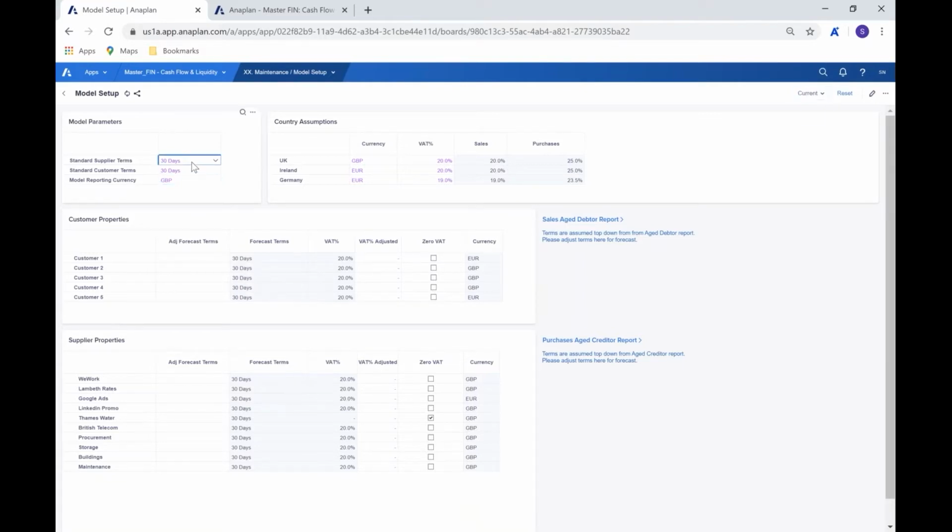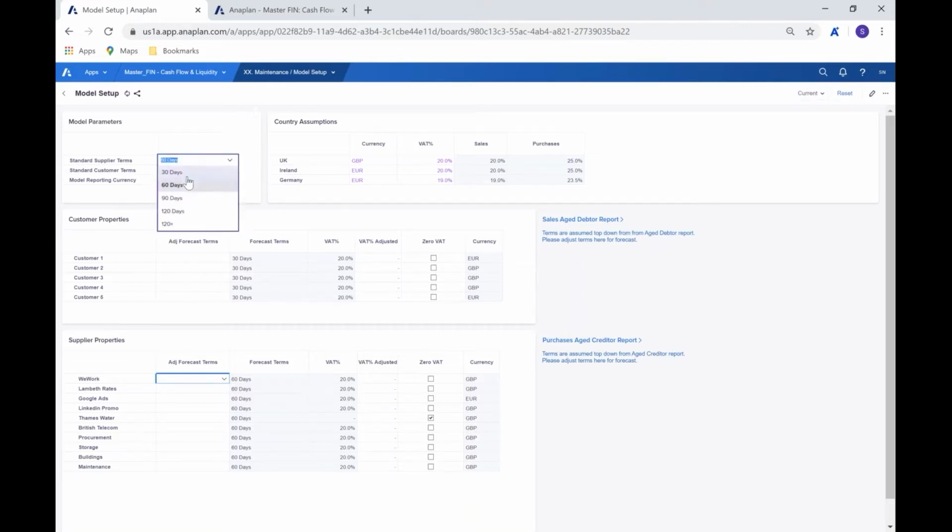So for example, here where we're seeing the standard supplier terms of 30 days, if we were to click through and set that to 60 days, you'll see that down here in terms of supplier properties, each of the suppliers have got forecast terms of 60 days. We would then have the option to change the specific forecast terms for any one supplier, and we can do so in here. So that we can say, actually, this specific supplier has 30 days instead of the 60 days that we had set previously. So that's how we would interact with that at this early stage. But I'll show you how that flows through because we tie that into the rest of the model.